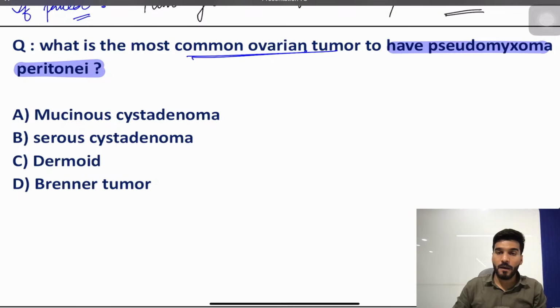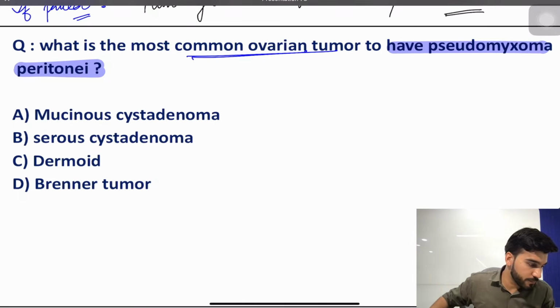Excess mucin. Okay, we have discussed what are the epithelial tumors, the sex cord tumors, and the germ cell tumors. In the epithelial tumors we have discussed serous cystadenoma, mucinous cystadenoma, Brenner tumor, and endometrioid tumor. So tell me, which of the following ovarian tumors is associated with pseudomyxoma peritonei?